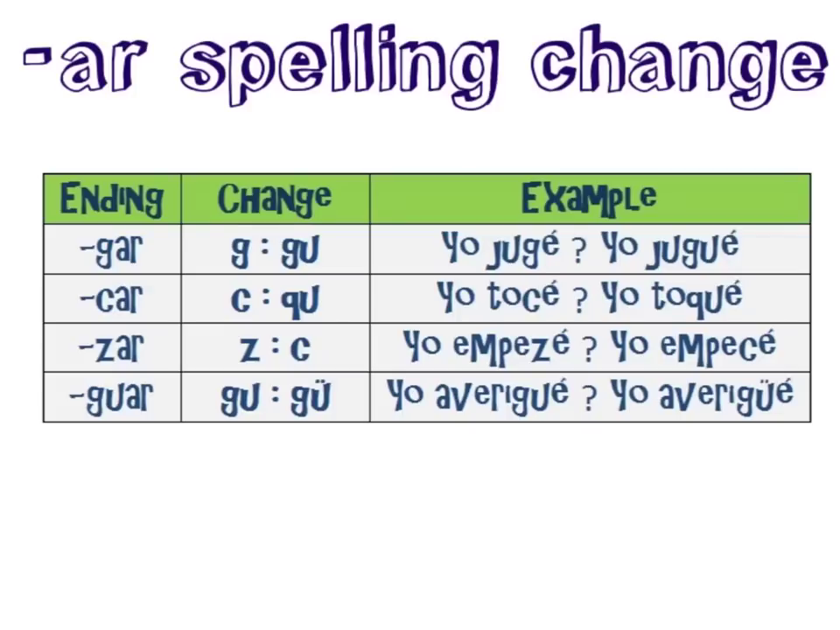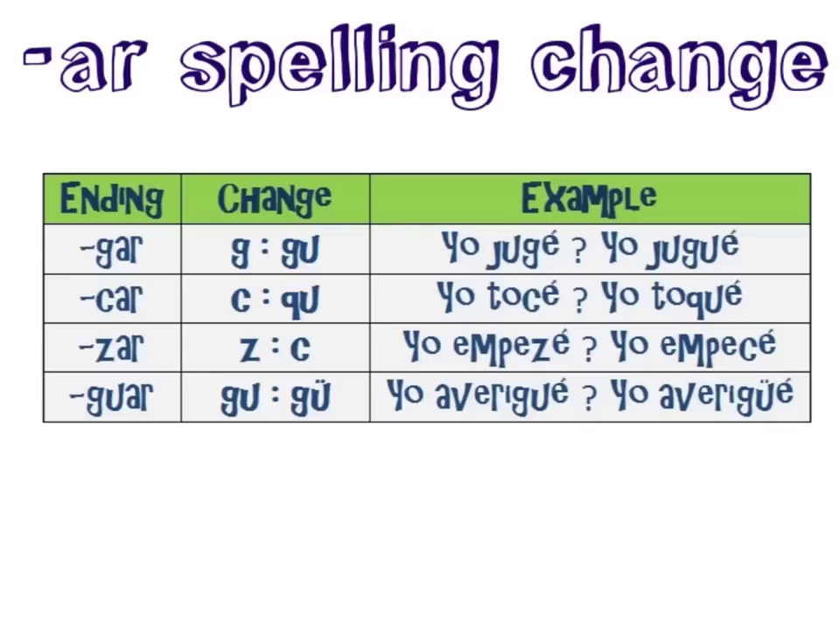Before we move on to another example of a conjugated AR spelling change verb, let's take a look at this chart, because this is what shows us why exactly we're making the spelling change. Again, I mentioned earlier that verbs ending in gar, car, zar, and guar will all have spelling changes. And this spelling change is necessary to preserve the sound of the verb.